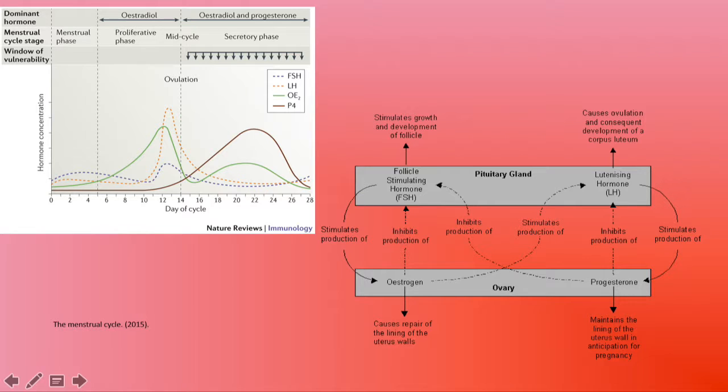The second picture summarizes the hormones involved in the reproductive cycle and their functions. Gonadotropin-releasing hormone secreted by the hypothalamus stimulates the release of follicle-stimulating hormone and luteinizing hormone from the anterior pituitary. Follicle-stimulating hormone stimulates the production of estrogens in the ovary, and luteinizing hormone stimulates the production of progesterone.